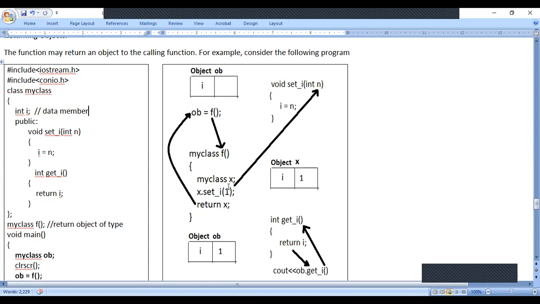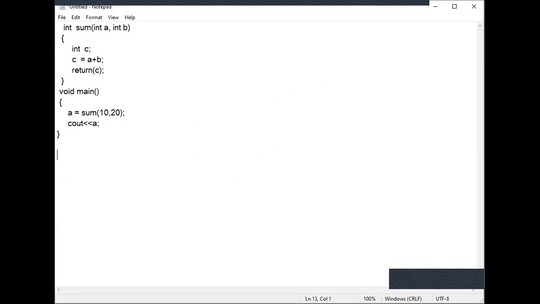When you are returning the complete object, on the left hand side of equals to, an object should also be there. Whenever you are writing an assignment statement, look at this notepad file.